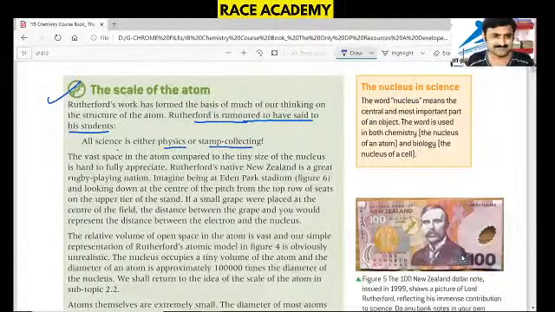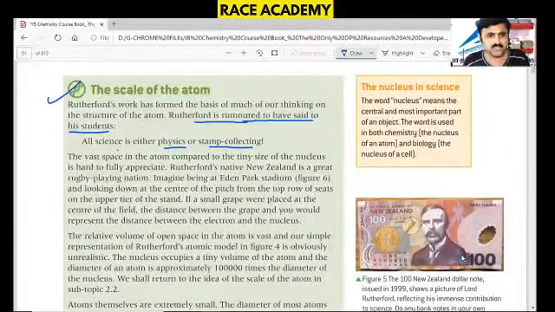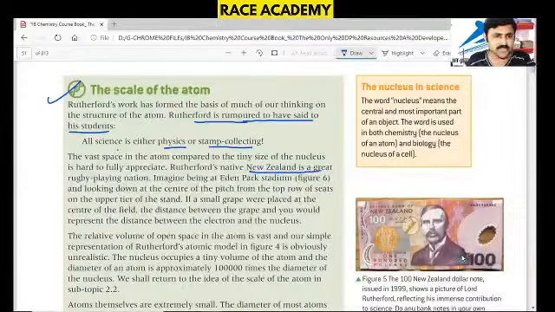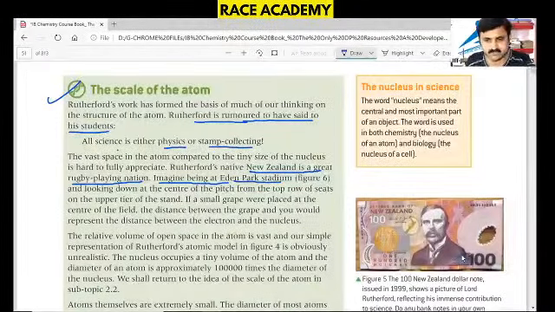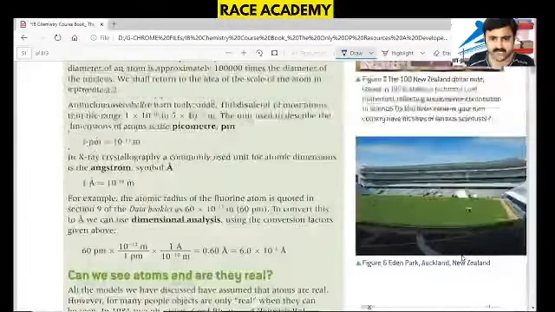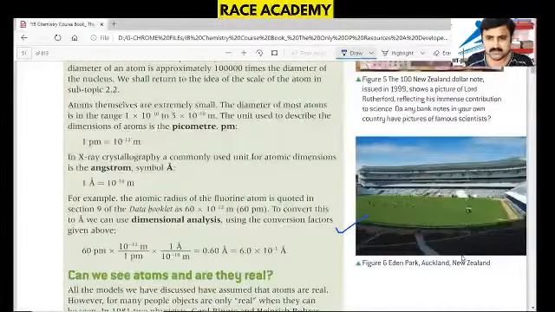That means the vast space in the atom compared to the tiny size of the nucleus is hard to fully appreciate. Rutherford's native New Zealand is a great rugby playing nation, and imagine being at Eden Park Stadium that you can see here, figure number 6. This is the Eden Park Stadium, Auckland.